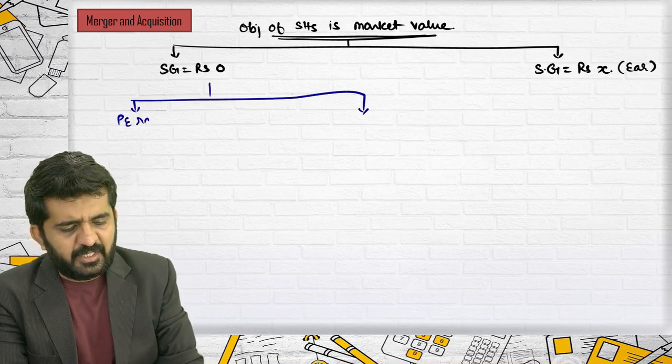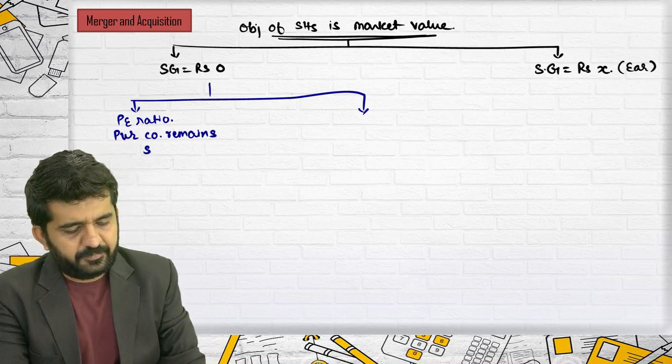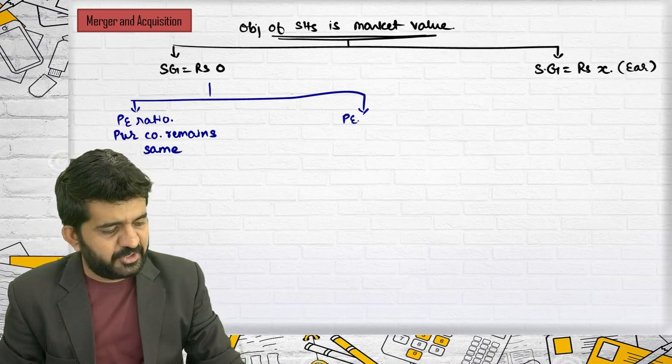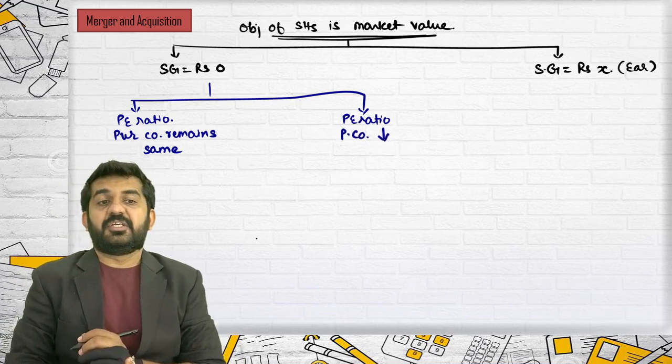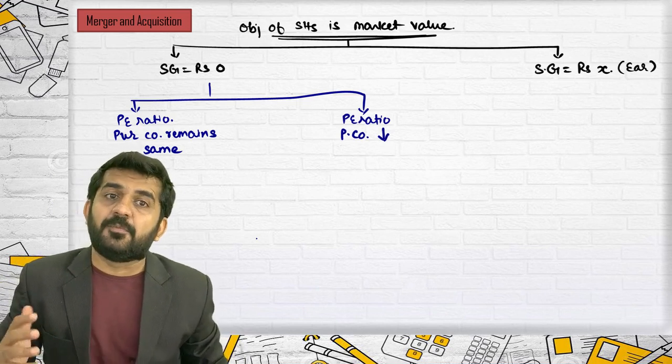If PE ratio of purchasing company remains same. If PE ratio of purchasing company decreases. We have not taken a situation where PE ratio of purchasing company increases.